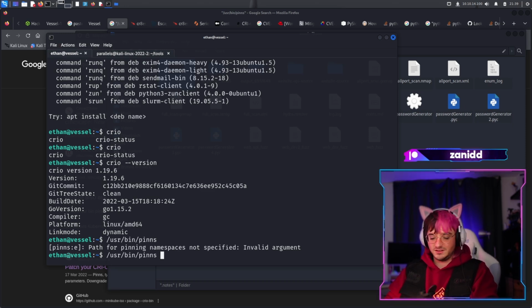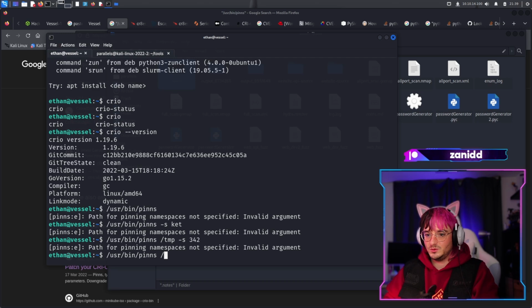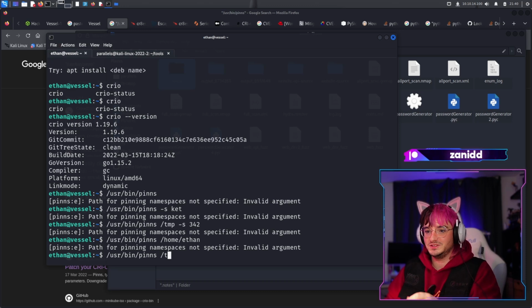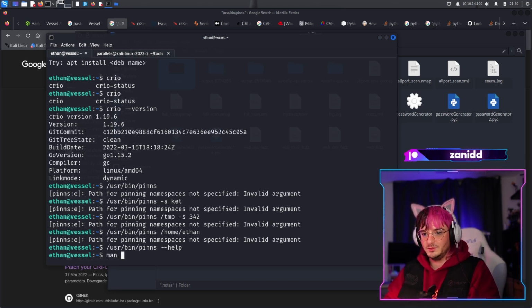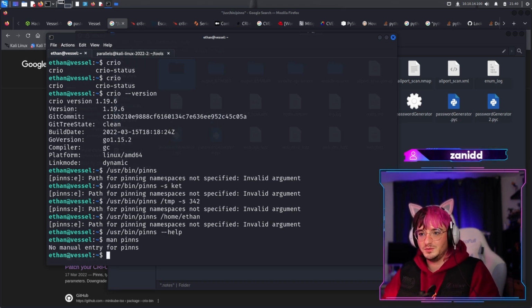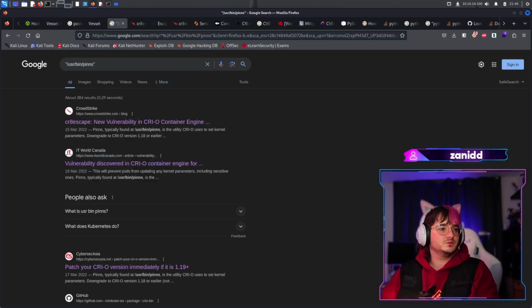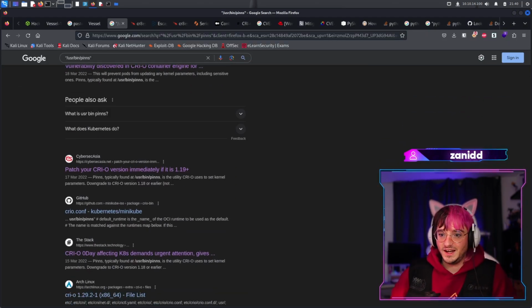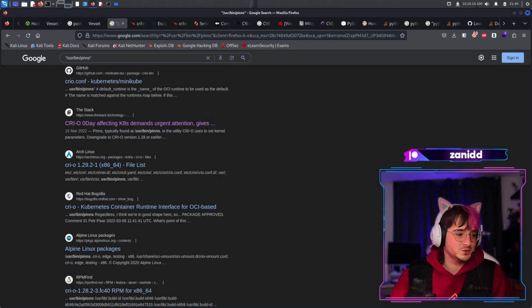It means it doesn't. I mean, I know what namespaces are in Kubernetes. Where do I put it in the home even? So my primary problem is I don't even know how to use this tool, and the help is no help at all. And there's no man entry for pins. And whenever I Google pins, it's just a vulnerability, which is nice, I guess. So how the hell am I supposed to abuse it?